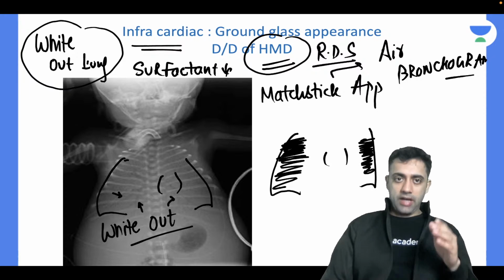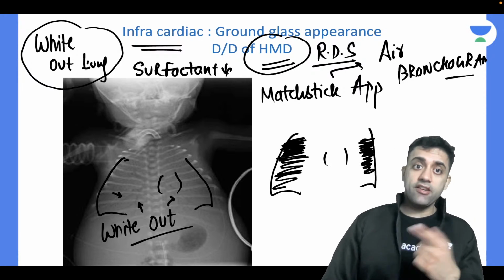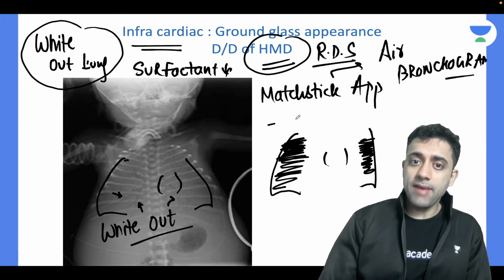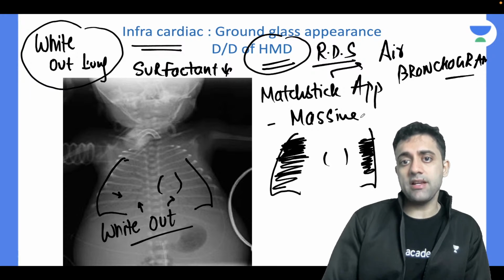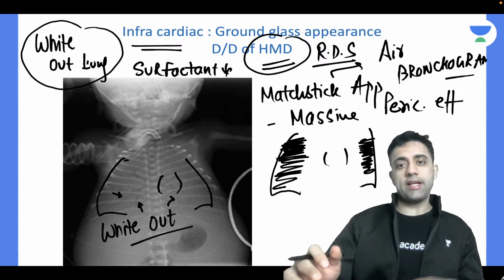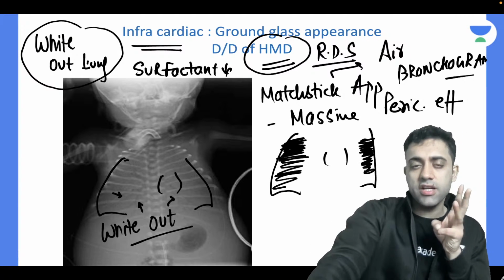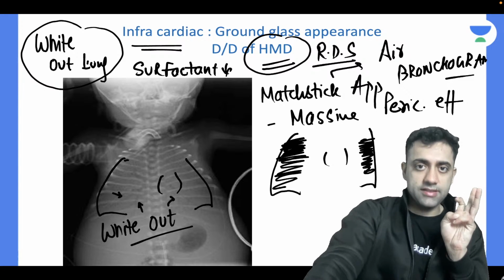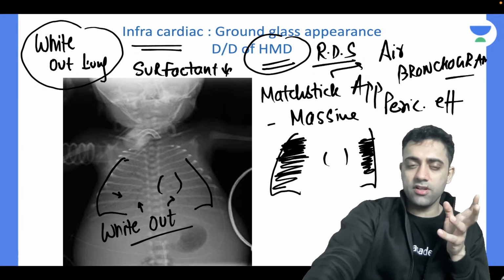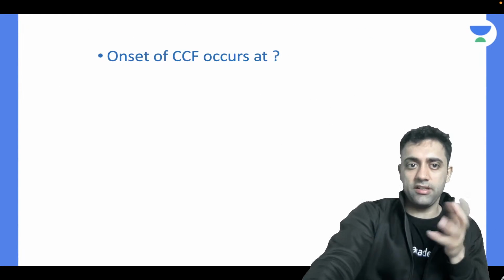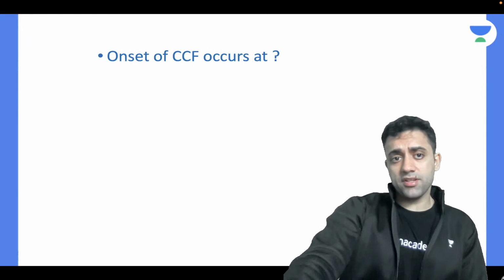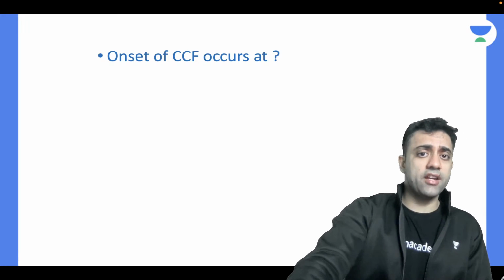Other than HMD, you see a whiteout lung in infracardiac TAPVC. Even a massive pericardial effusion can show a whiteout lung. So these are the three important differential diagnoses of whiteout lung: hyaline membrane disease, infracardiac TAPVC, and massive pericardial effusion. There are 5 or 6 other differential diagnoses also, but those are not important right now for the exam purpose. Okay, in this TAPVC patient, when does the onset of congestive cardiac failure happen?